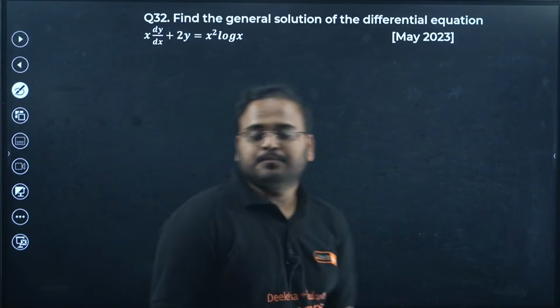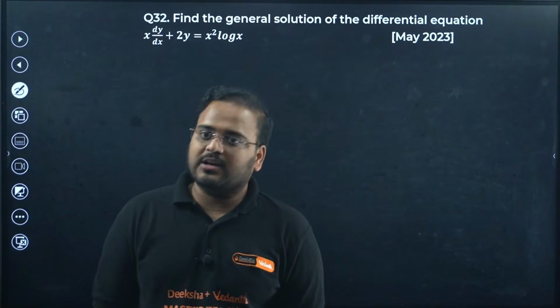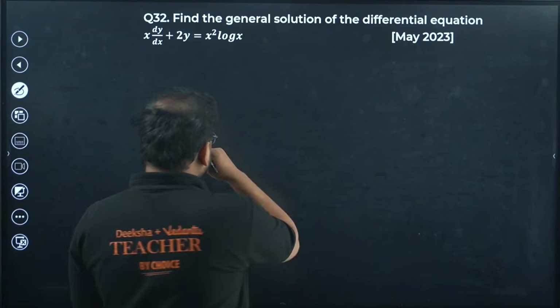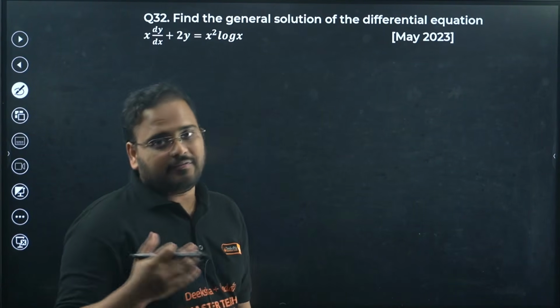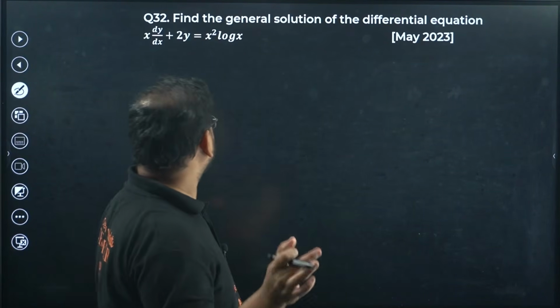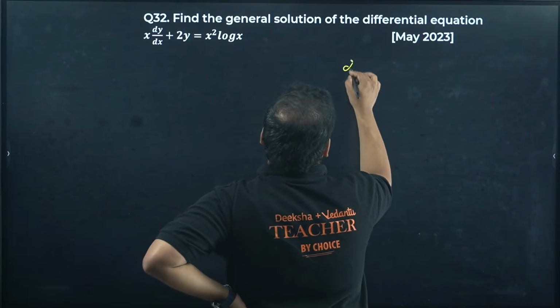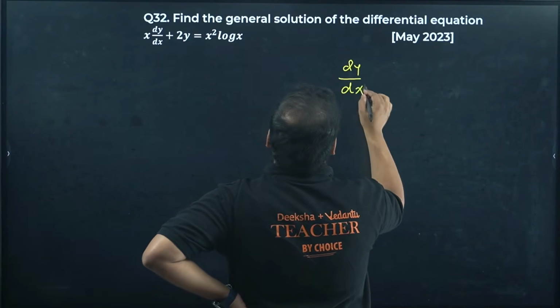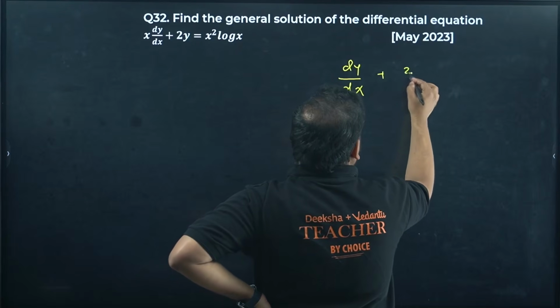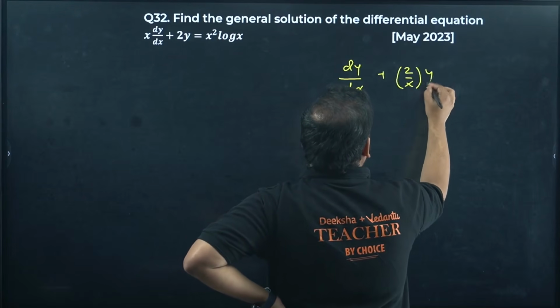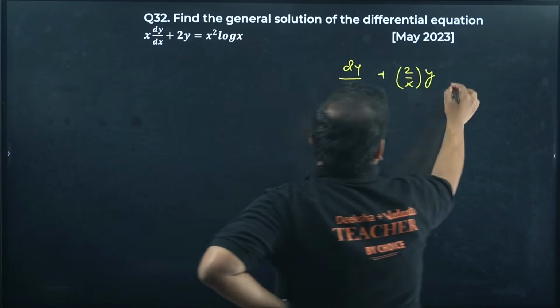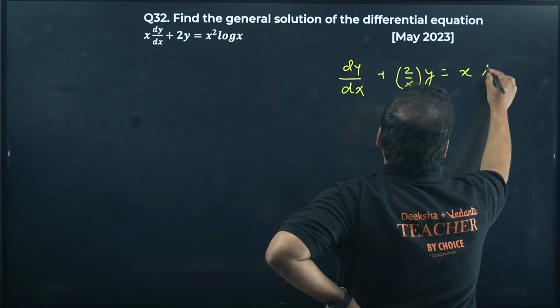Question number 32 now. Find the general solution of the given differential equation. Let's form the standard linear differential equation. This is LDE, right? So we can form here dy/dx plus 2/x times y equals x ln x.